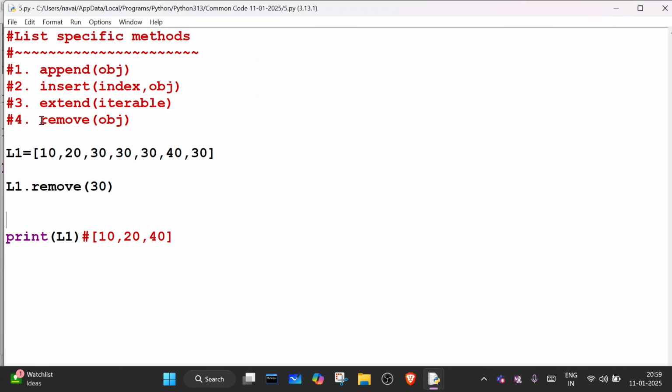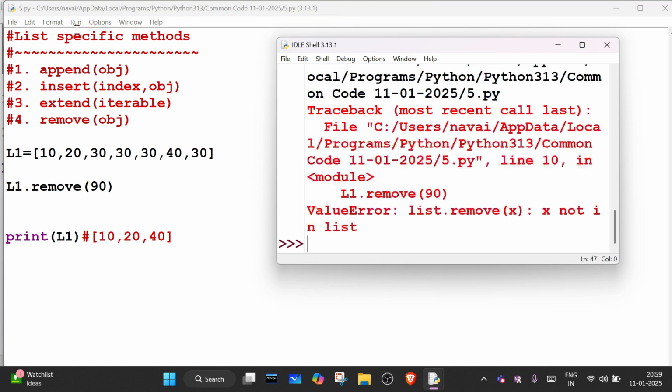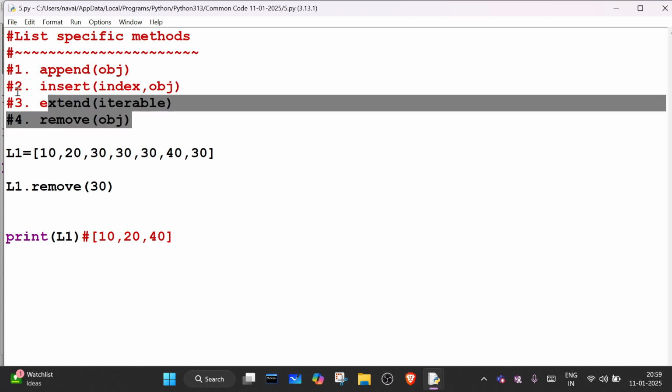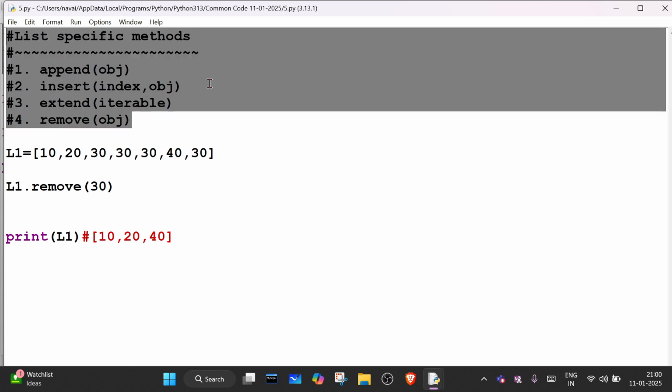So this remove will remove one object from the list at the starting position. Suppose the element is not there, then what will happen? Error will come, right? So error is coming. So this is how the remove method works.